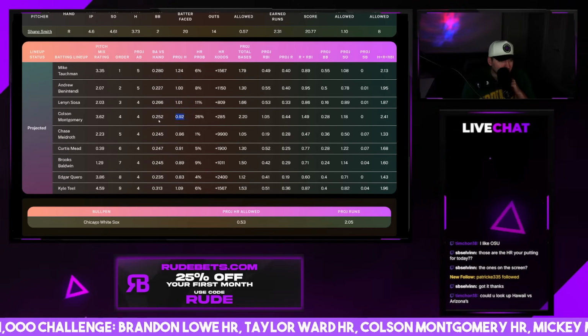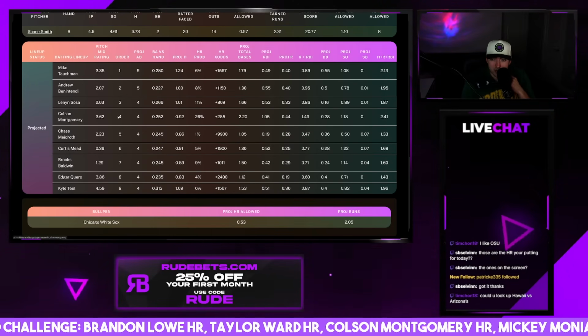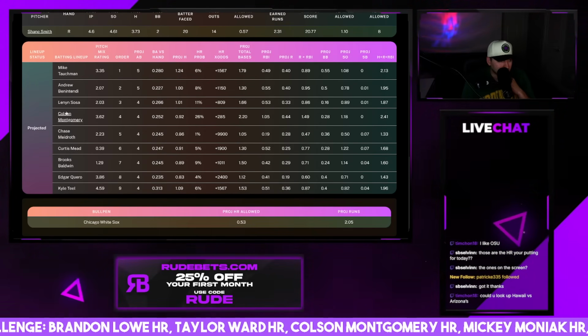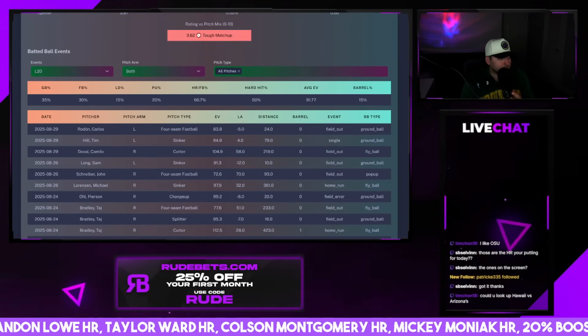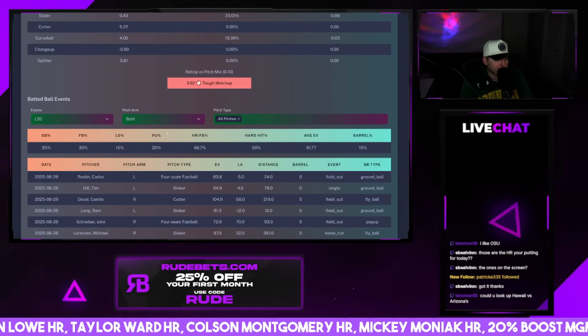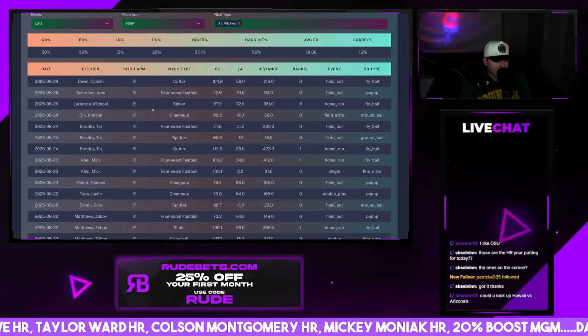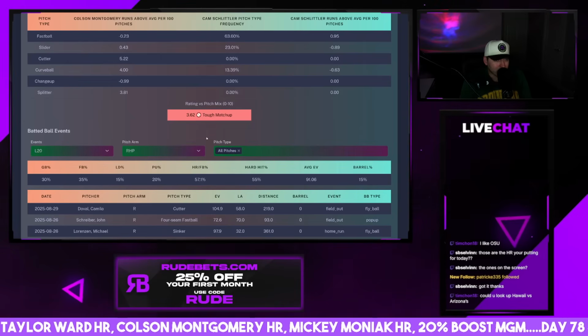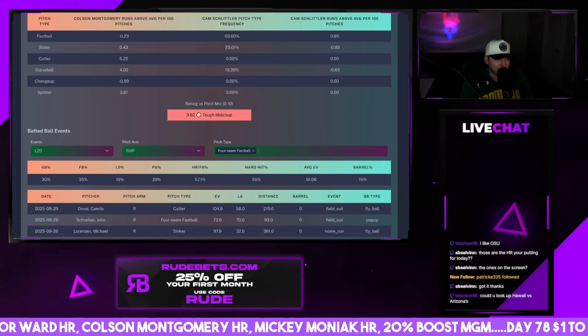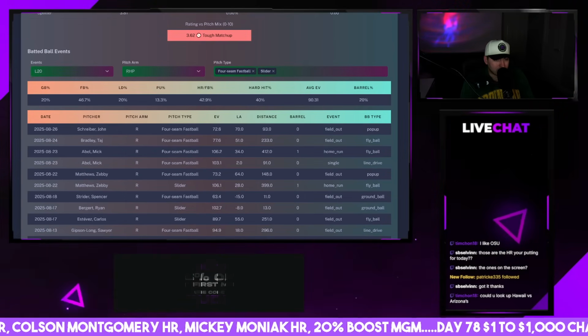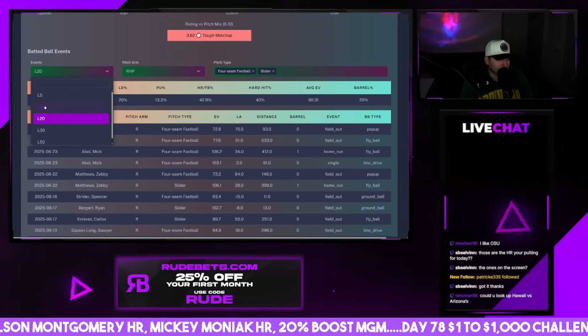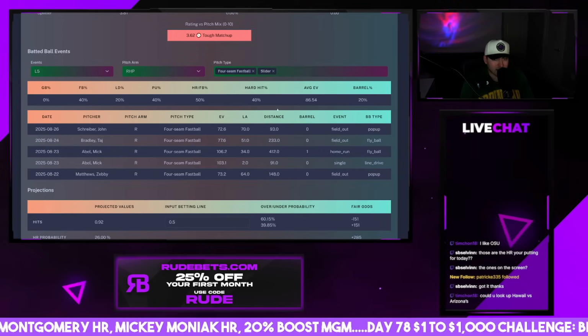On the other side, I like Colson today. I do, if he plays. I know he had a little bit of an injury, but if Colson's back, I don't mind him. I think we're looking pretty good here with Colson today. Versus righties, 91 average exit velo. If we look at Schlittler's fastball slider combo, 90 average exit velo. 88 over his last 10, last 5, 86.